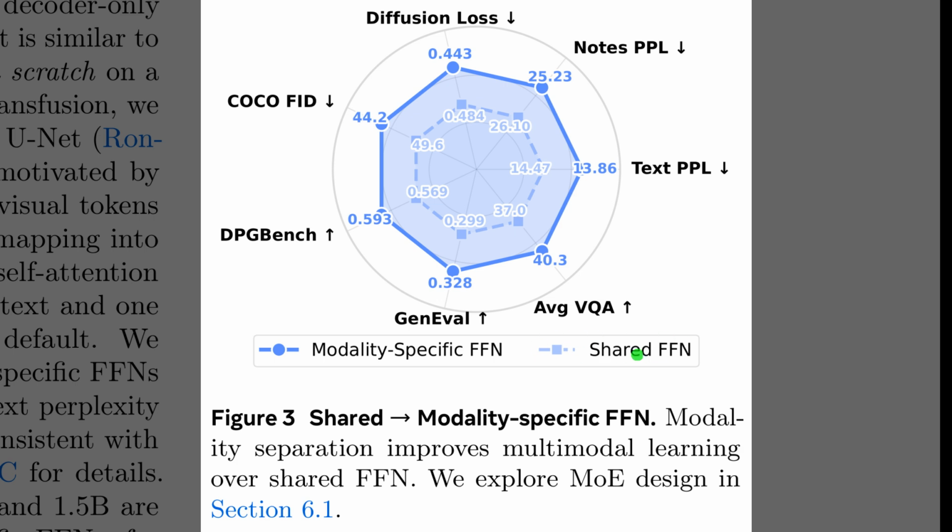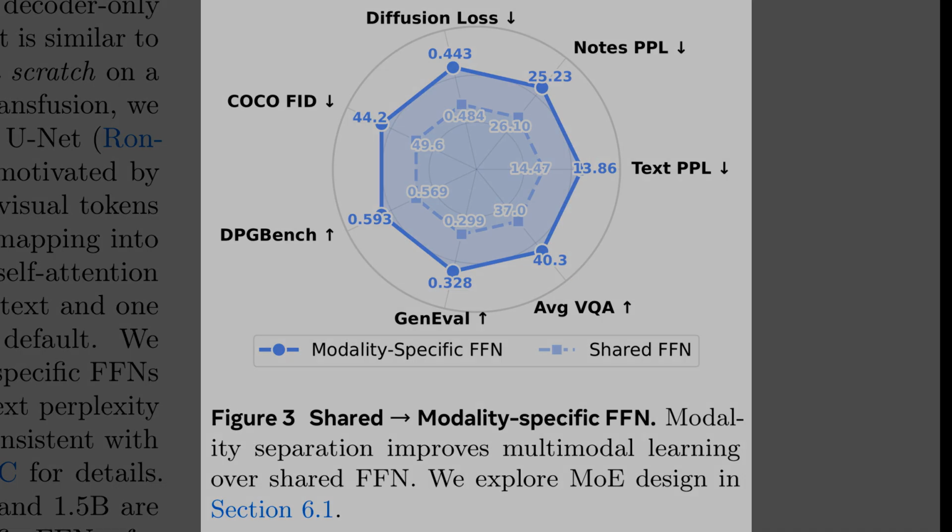Well, zooming into the architecture design, Figure 3 compares 2 ways of handling the model's processing layers. The dashed line represents a standard approach with a shared feed-forward network, or FFN, for both vision and text. The solid blue line shows the proposed modality-specific approach, where text and vision get their own dedicated parameters. Because the chart is plotted so that better results are always further out, the solid line encompassing the dashed one indicates that separating the modalities improves performance on every single axis.